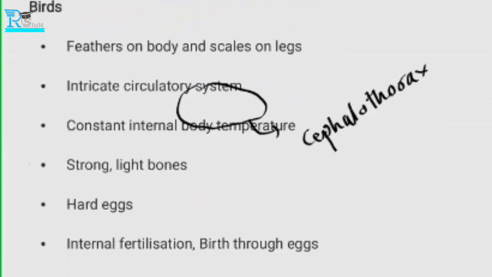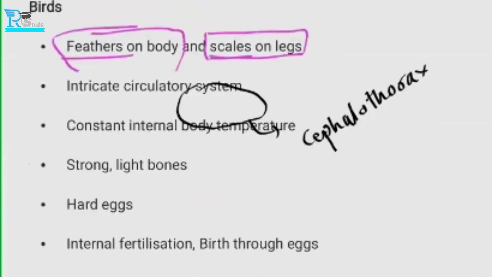Next one is birds. So, what about the skin? They have feathers on the skin, and also scales. They have feathers on the body and scales on the legs. They also have a circulatory system, because blood is there inside the body of birds, right? And the circulatory system will be a bit different from the human being.